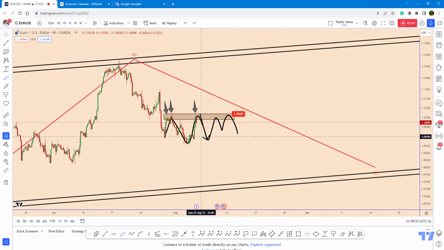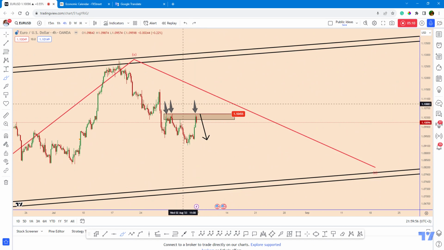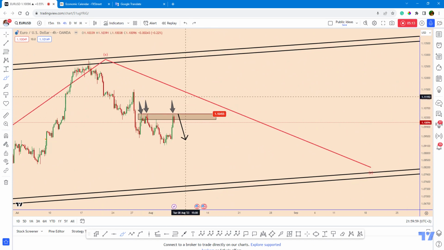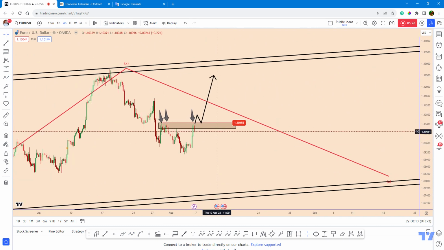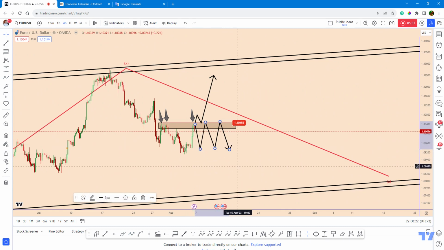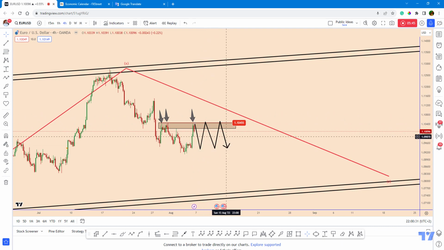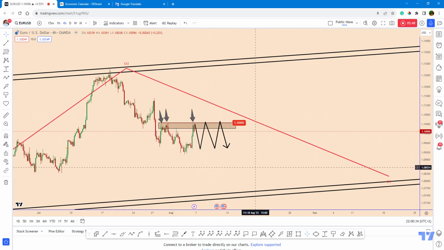I'm still focused on the bearish movement so far, and probably the bullish movement tomorrow or during the coming days will begin only if the price bounces above 1.1045 and later it can continue to increase further. So this is the only bullish scenario that I see so far. If this area is going to hold, then the price will develop only in this zone. Considering that the economic calendar will have soft data for the coming week, the chances are very high that we may see only a corrective movement for Euro USD.